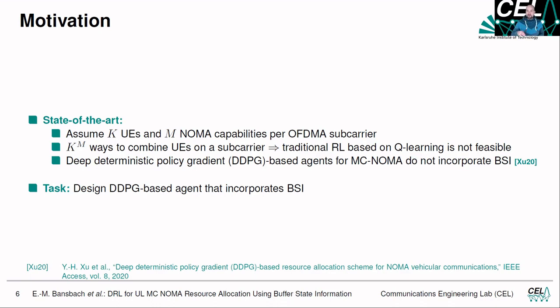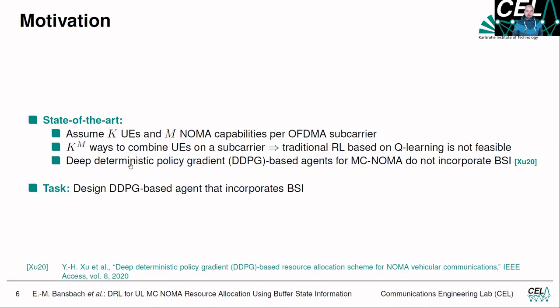Remember the motivation slide when we had user equipment 1 and 3 on one subcarrier. The traditional reinforcement learning based methods, which relied on Q learning, which we used in our paper with the buffer state information, don't work anymore, because the action space gets so large that we can't observe the Q function for all state-action pairs.